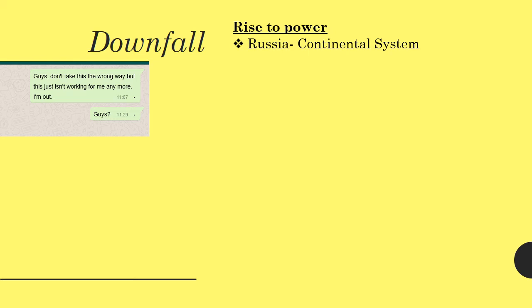So when Russia decided to leave the continental system, and I remember that continental system was where they decided all to basically bully Britain, and Russia decided, I've had enough. So this kind of annoyed Napoleon. So he decided to invade Russia.